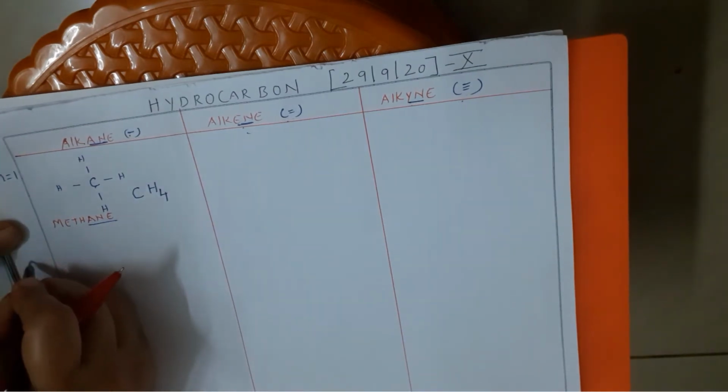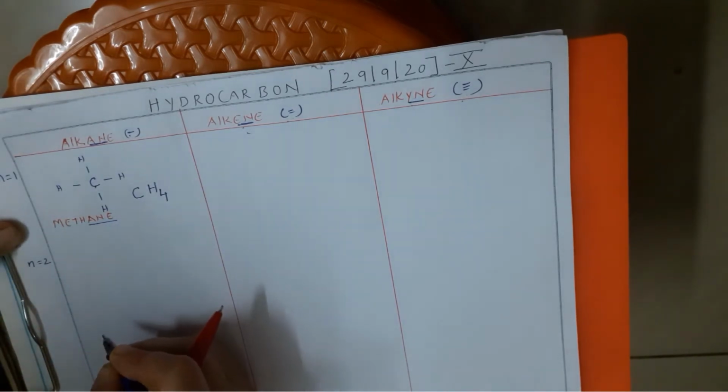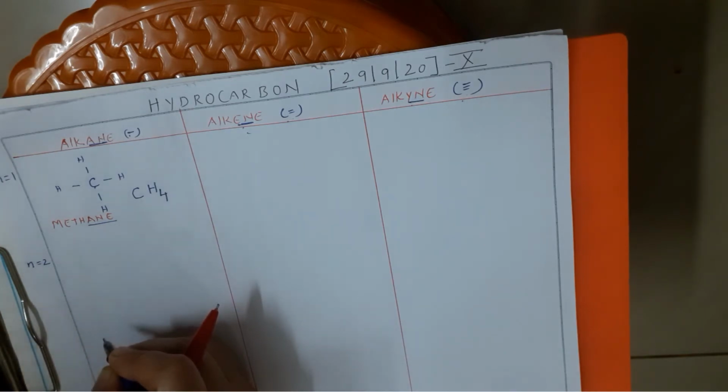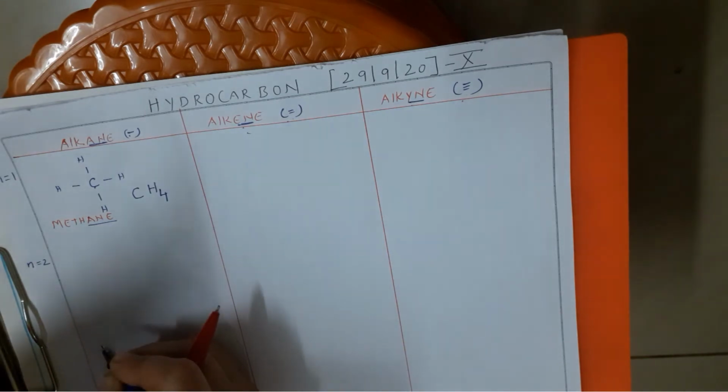Then let us come to the second one. In the sense, an alkane with how many carbons? 2 carbons. So always remember, children, when you draw the structure of a hydrocarbon, you always have to first show the bond between carbon and carbon. No matter how many carbons there are, first show the bond between carbon and carbon. After that, the remaining electrons you will link to the hydrogens.